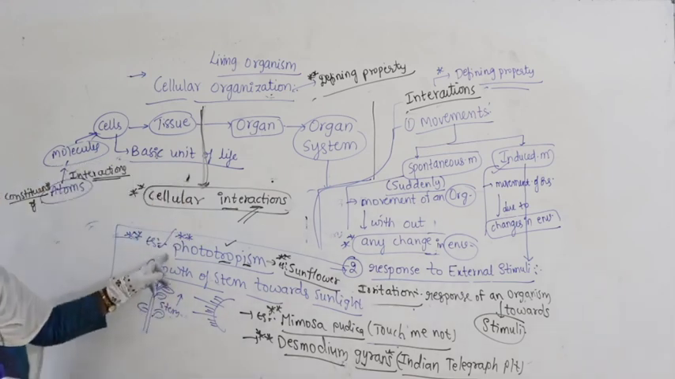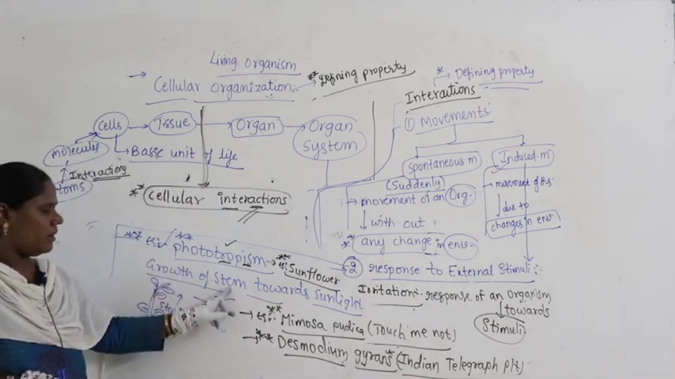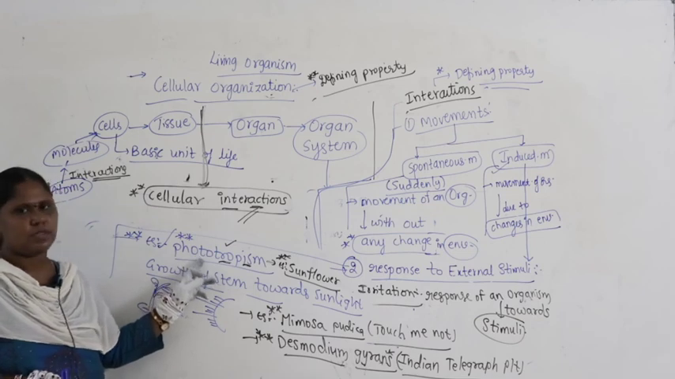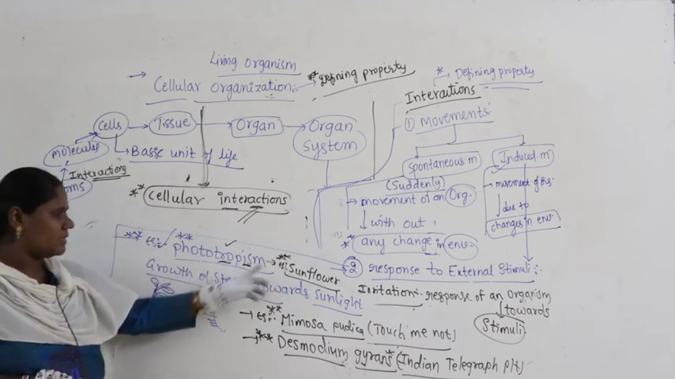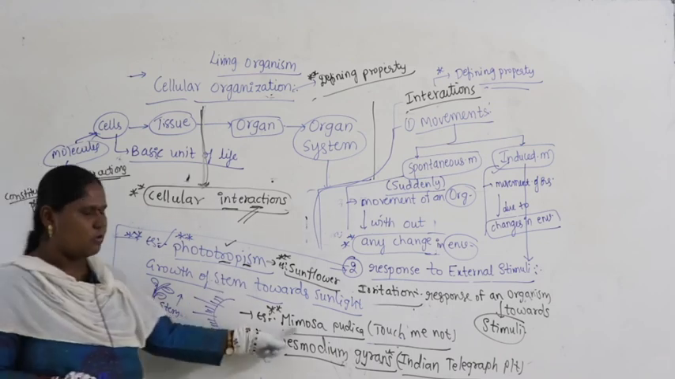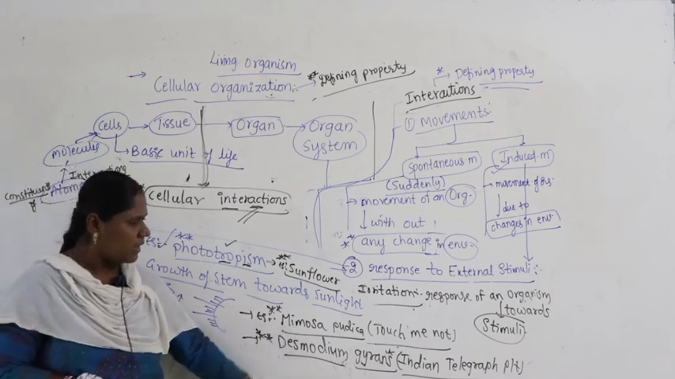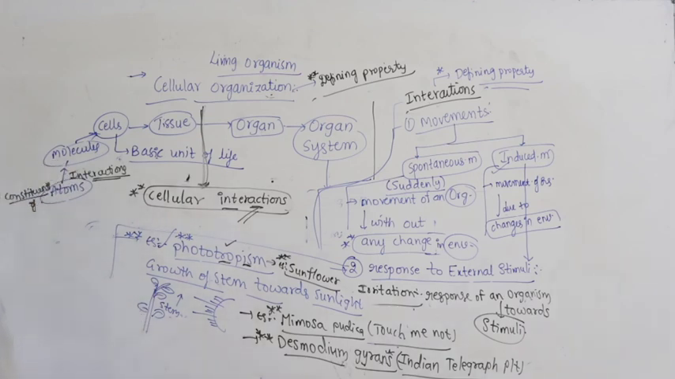Examples: phototropism, growth of the stem towards sunlight, is phototropism. You can see that in the rotating of the flower towards the sun, the best example being the sunflower. The touch me not plant is called Mimosa pudica, and Desmodium gyrans is called the Indian telegraph plant.